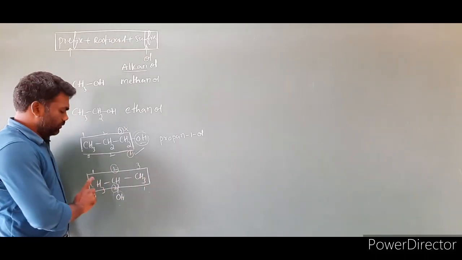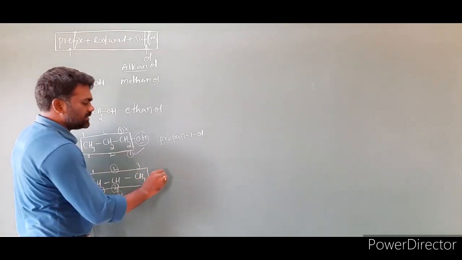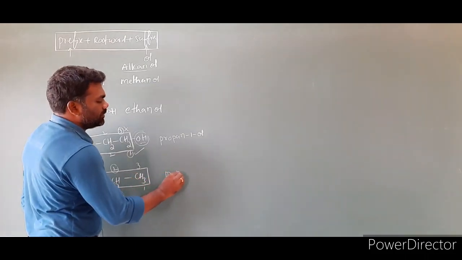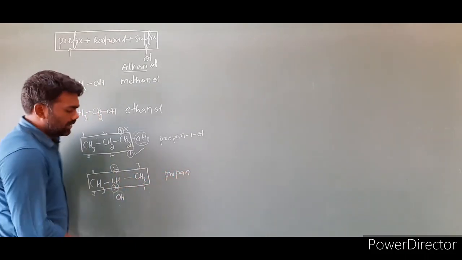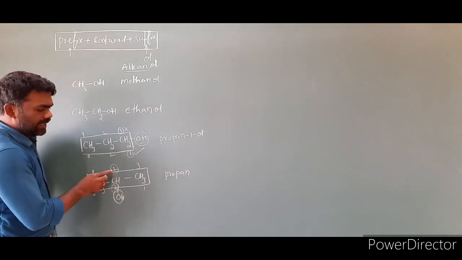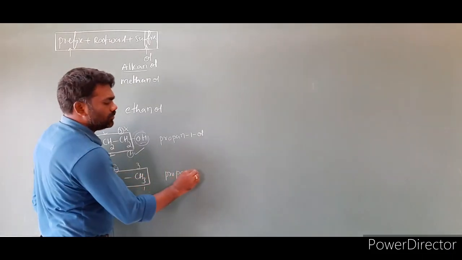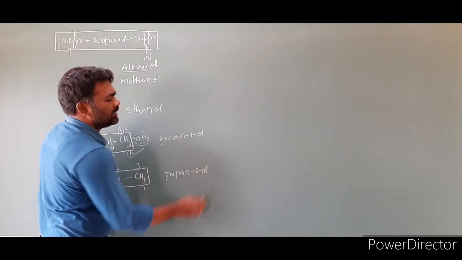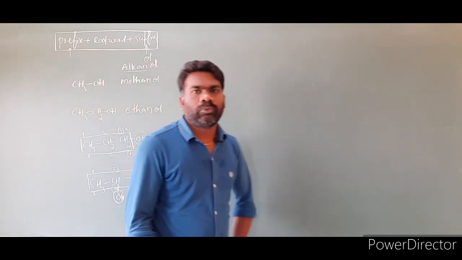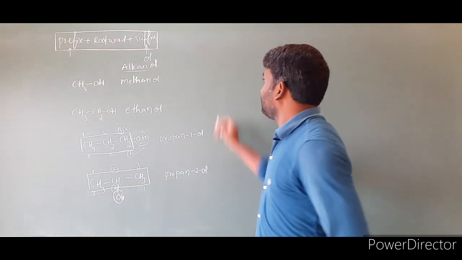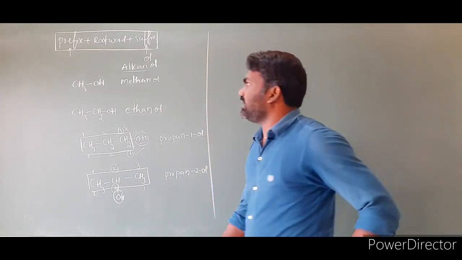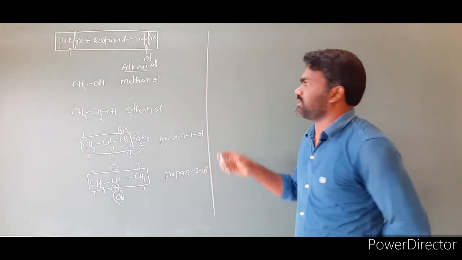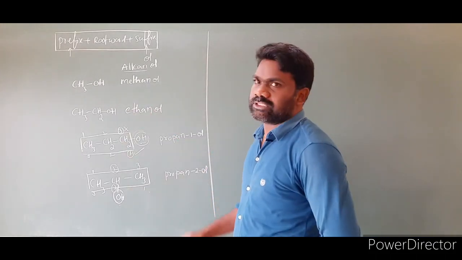Then what is the name? 1, 2, 3. 3 carbons are there. 3 carbons means we have to write propane. And where the OH group is present at the second carbon, then 2-ol. The name of this compound is propan-2-ol. Now let us see some compounds which contain substituents. In this case, substituents were not there.